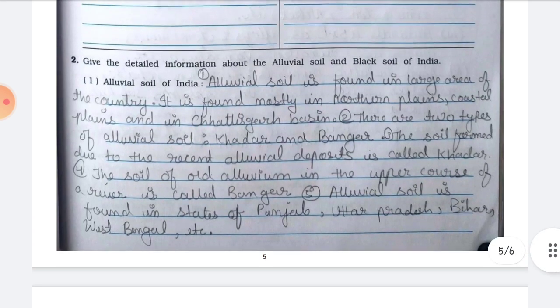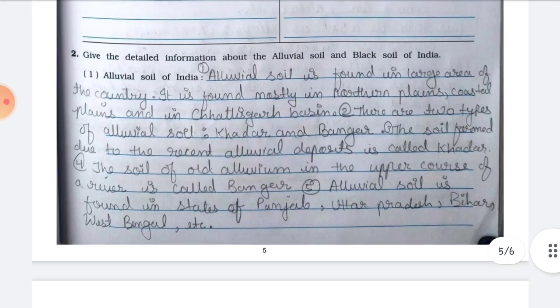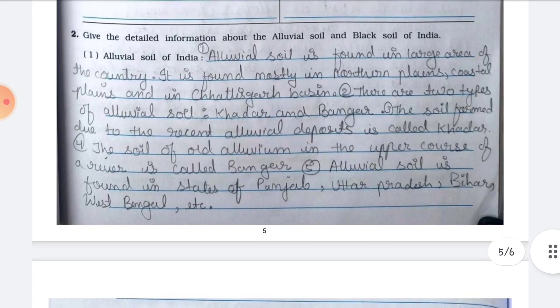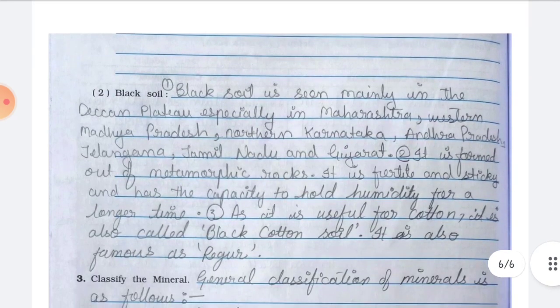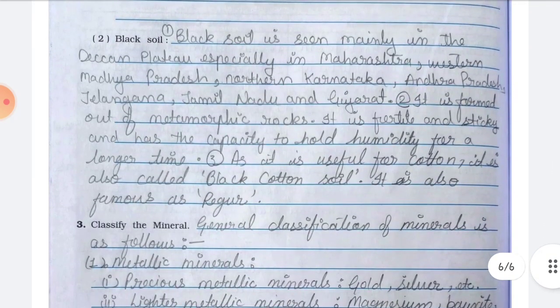So it is a 4-mark question. So I have written 5 points. You can write any 4 of them or you can write 5 also. So now number 2, black soil.